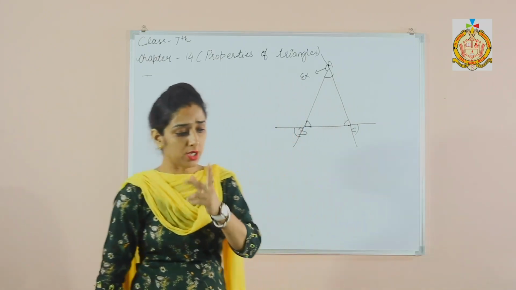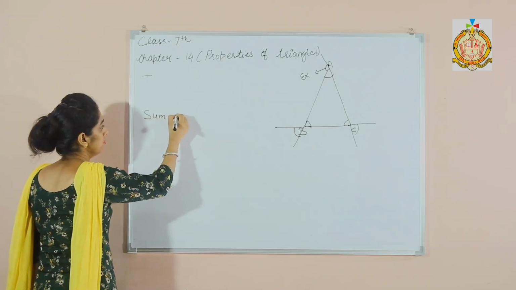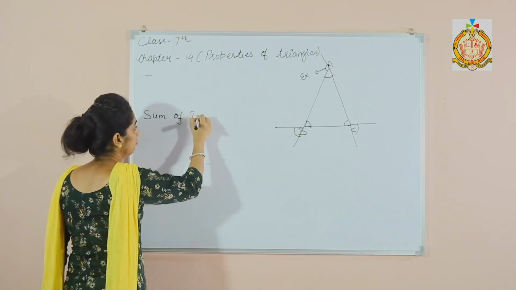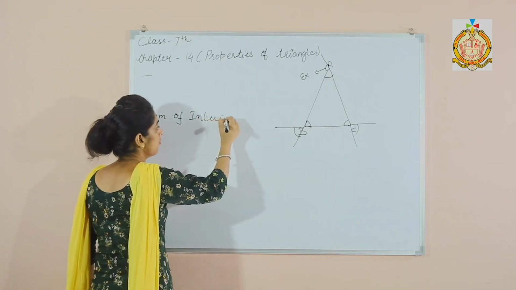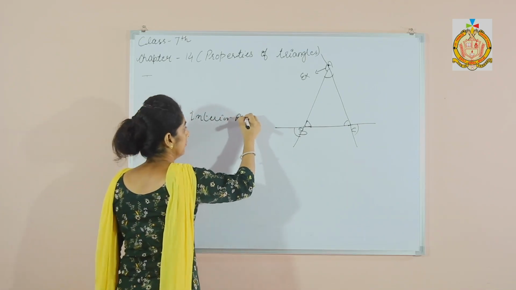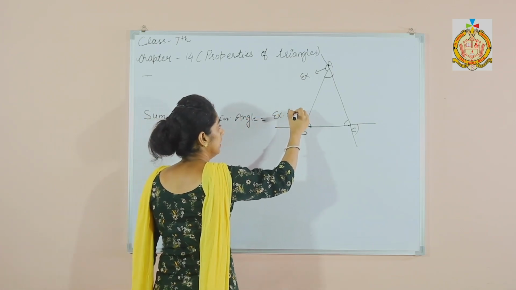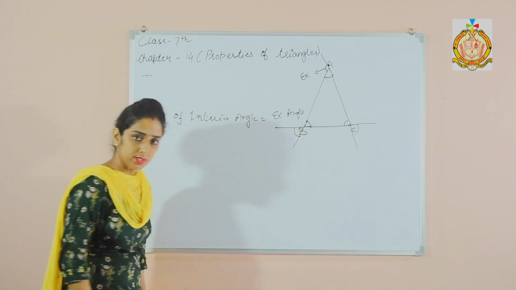One thing more, and this is a very important point: the sum of the interior angles is equal to the exterior angle, right?